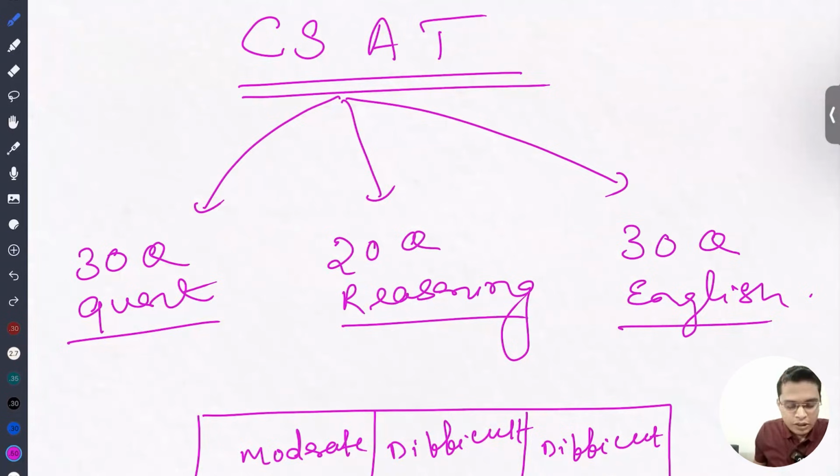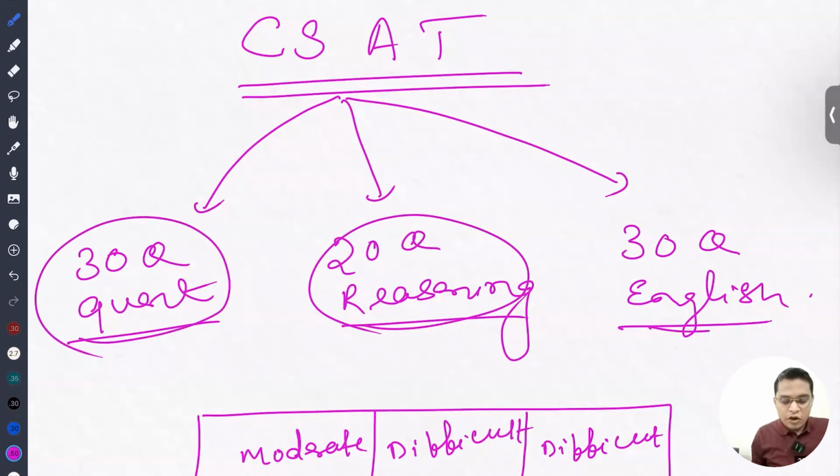So, dear student, today we are going to start a new series of CSAT. In the last 4 or 5 years, we have seen that the level of CSAT has been increasing, and it is the deciding factor whether you are going to write the mains or not. Starting from 2021, 2022, 23, 24, 25, this year also there is going to be a very tough level of questions either from the quant, or from the reasoning, or from the English.